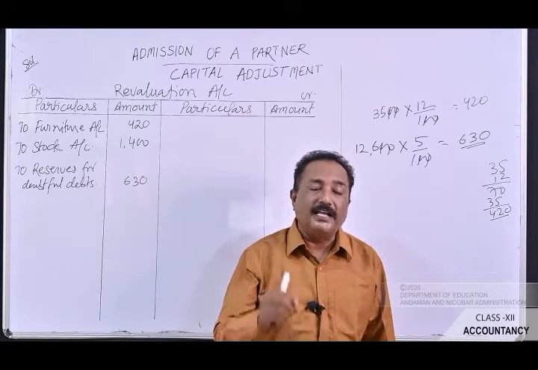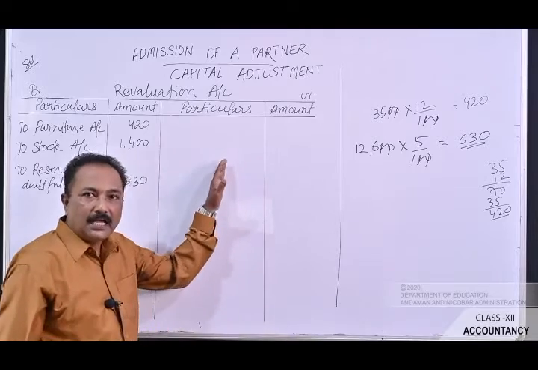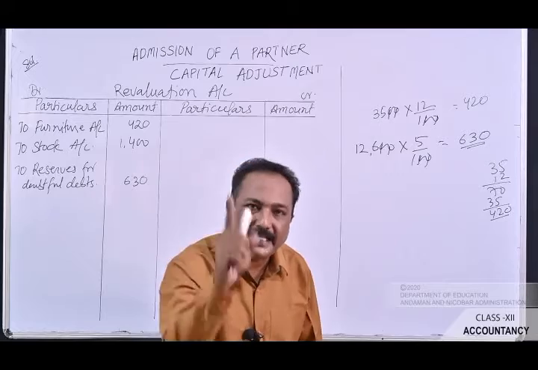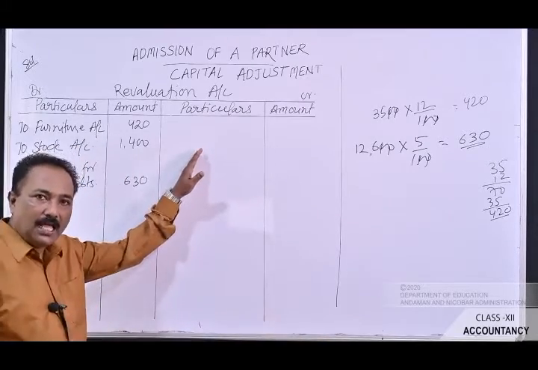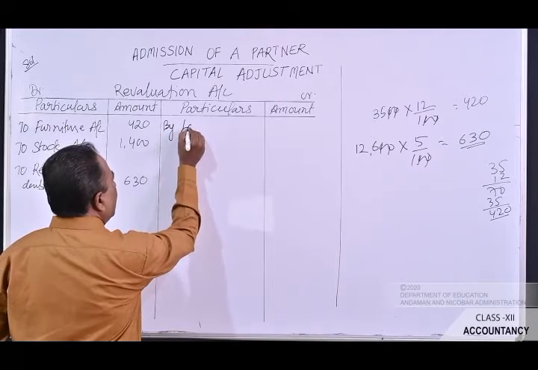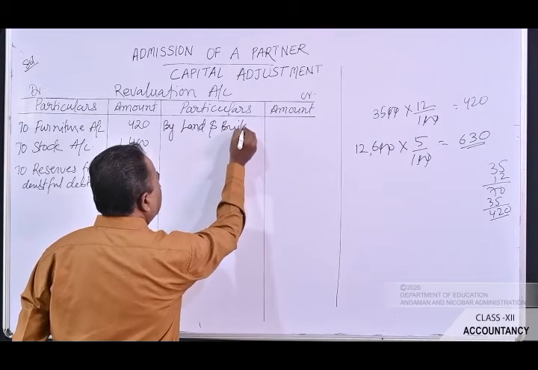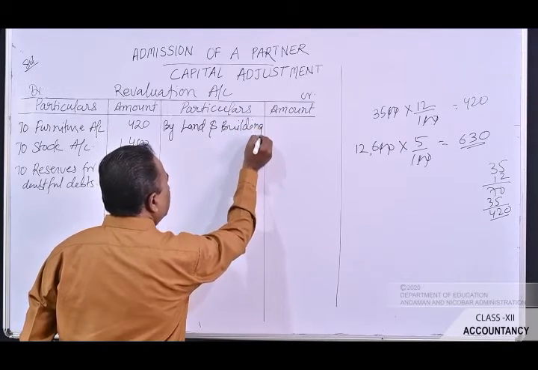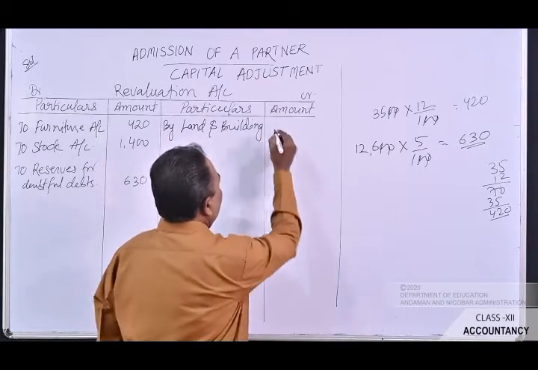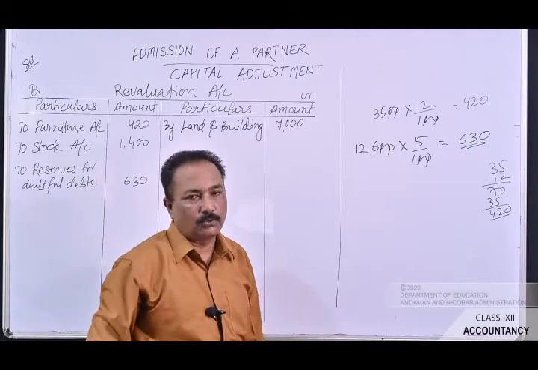As I told you, whenever the value of assets increases, that has to be posted on the credit side of the revaluation account. So write here by land and building, with the amount of rupees 7,000. So we have recorded here rupees 7,000.